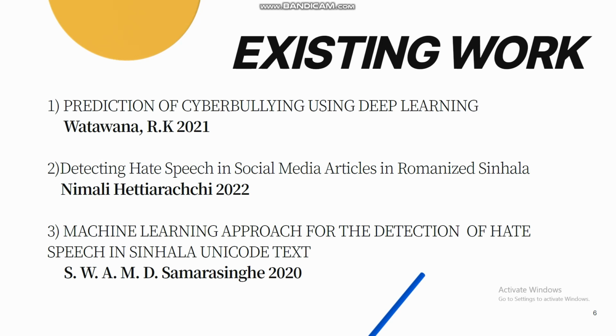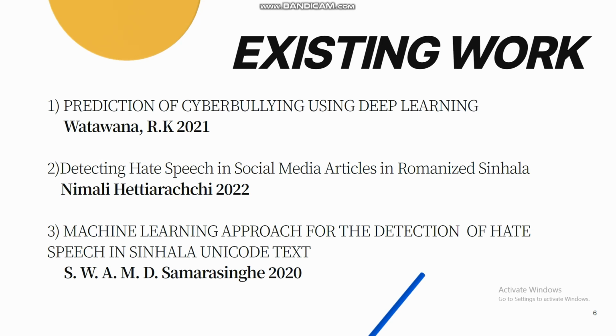The last project is a machine learning approach for the detection of hate speech in Sinhala Unicode text. The research gap that I have identified in this project is that it is only limited to Sinhala Unicode text. So if the text is not in Sinhala Unicode, the model would not be able to recognize hate speech. That is one of the things that I'll be addressing, which is Singlish language.